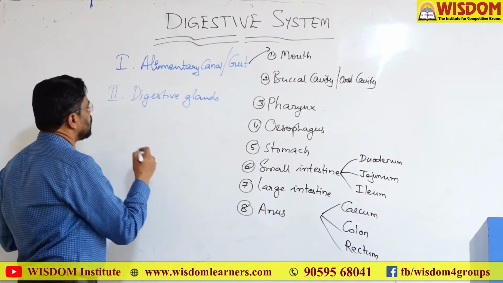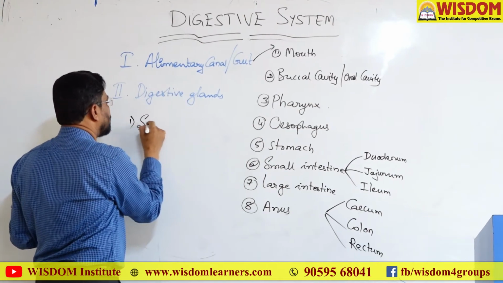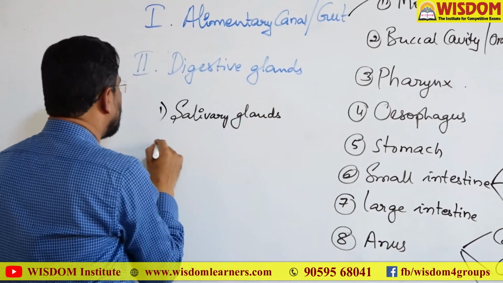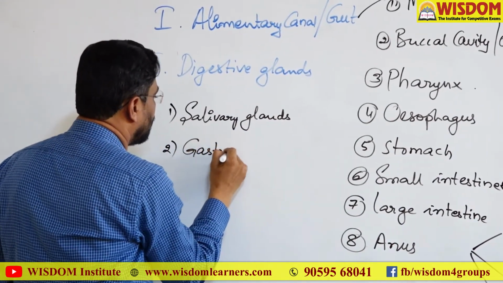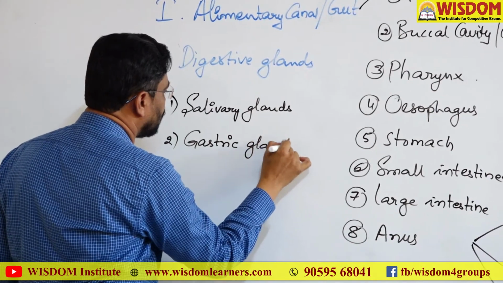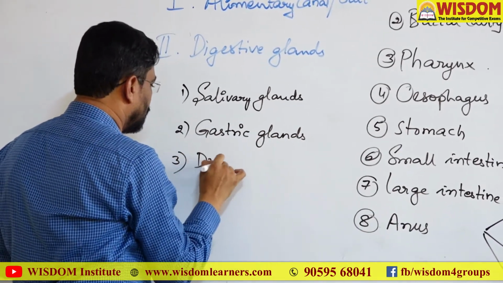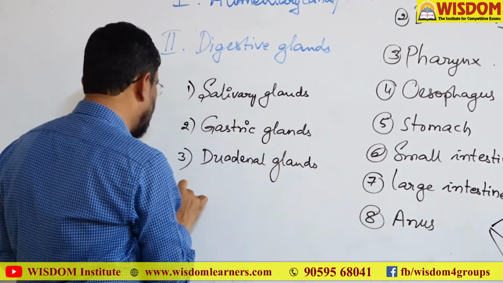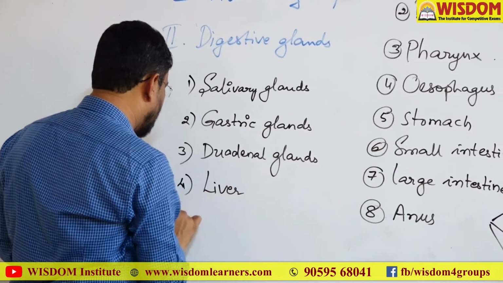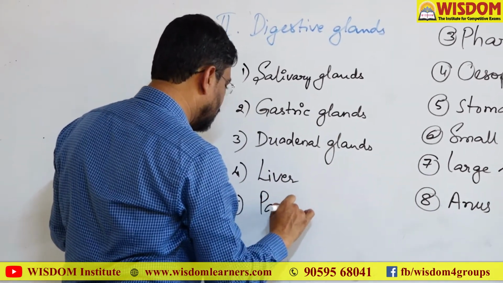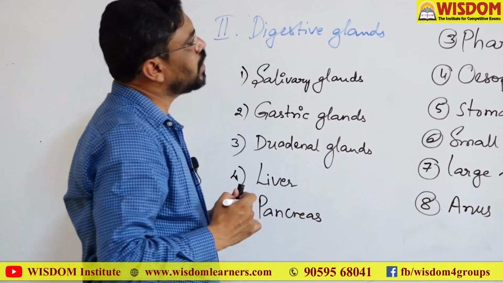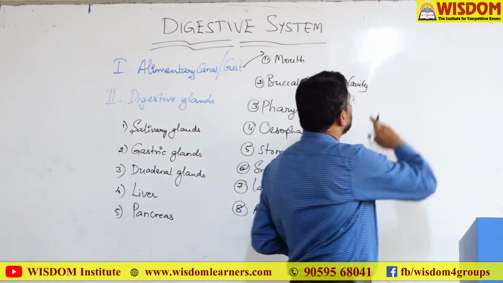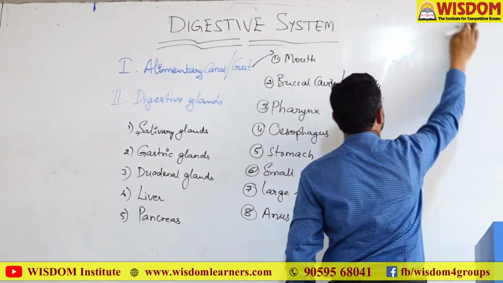And then digestive glands. We have various types of digestive glands like salivary glands, gastric glands, duodenal glands, or also called intestinal glands, liver, and pancreas. These are the main digestive glands present in our body, in the digestive system. Let us see the anatomy or structure of this digestive system.